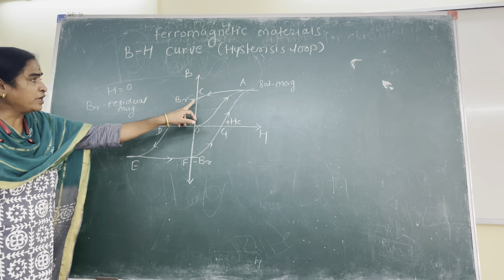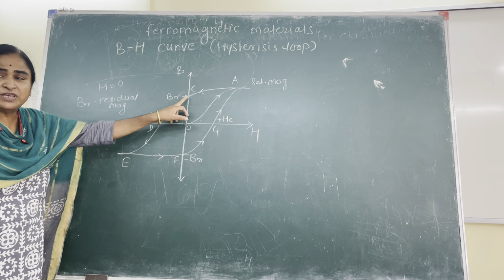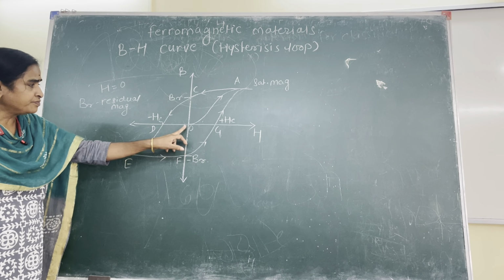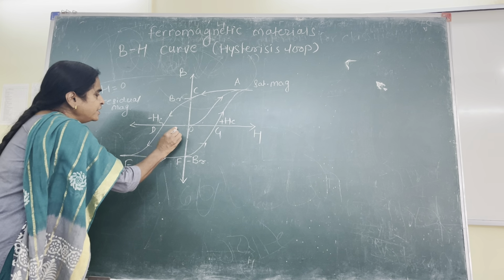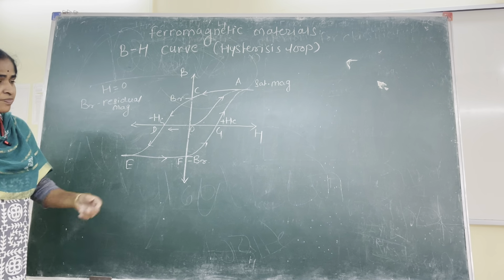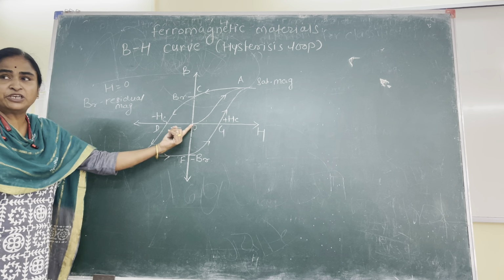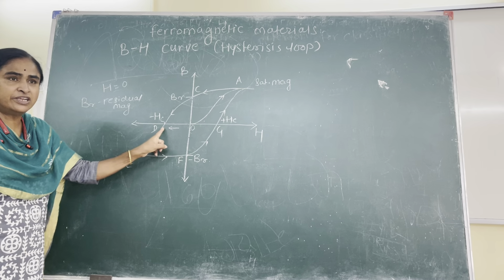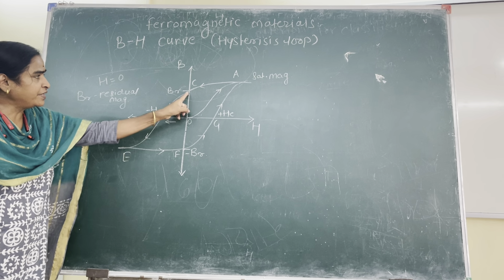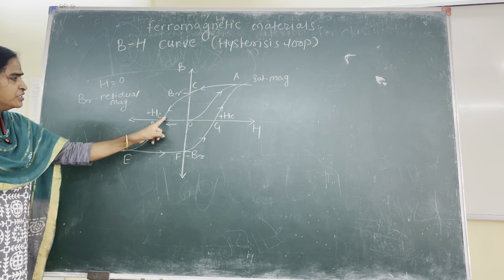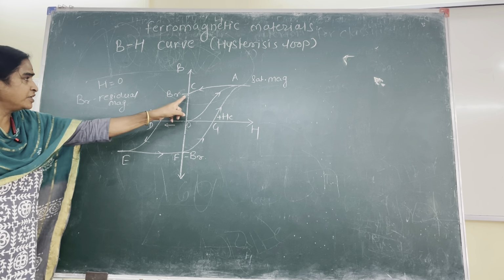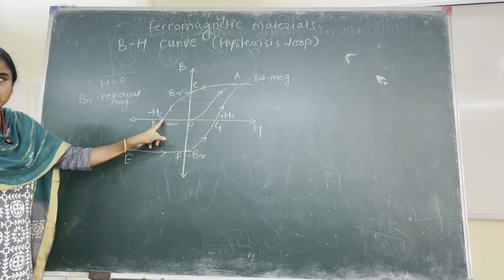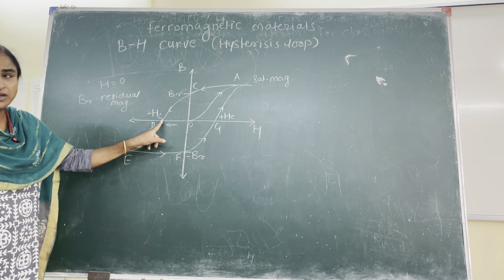magnetization. Now to remove this magnetization which is there in the sample even for 0 value of applied field, what do we do? We increase the field in the opposite direction. As we increase H in the negative direction, the sample keeps on losing its magnetization along CD, and at point D, B becomes 0.